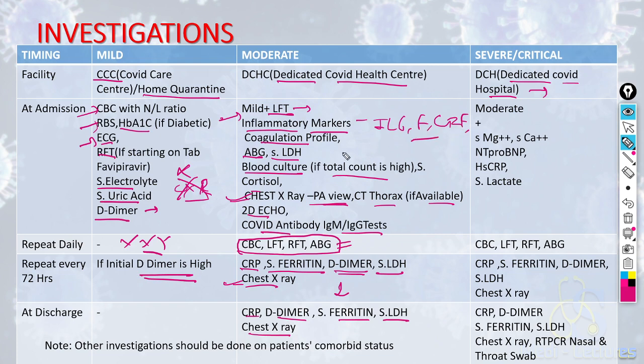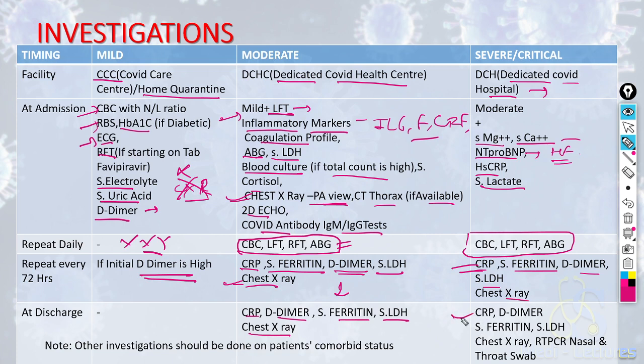Along with all the investigations we have done in moderate cases, we will also do serum magnesium, serum calcium, anti-proBNP, which is a marker of heart failure, high sensitivity CRP, and serum lactate. Just like moderate illness, we have to repeat CBC, LFT, RFT, ABG daily. And after 72 hours, we'll repeat all these investigations, just like moderate illness: CRP, serum ferritin, D-dimer, serum LDH.